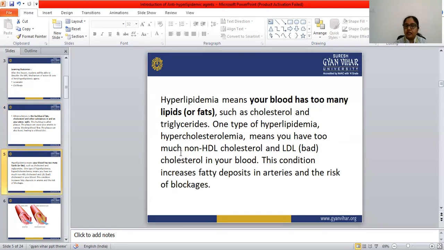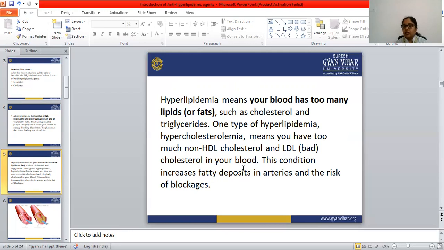The same thing happens here. The high cholesterol, the bad cholesterol and the non-HDL cholesterol, increases in our blood, which is known as hypercholesterolemia. When hypercholesterolemia occurs, that condition increases the fatty deposits in the arteries. What is the fatty deposit here?